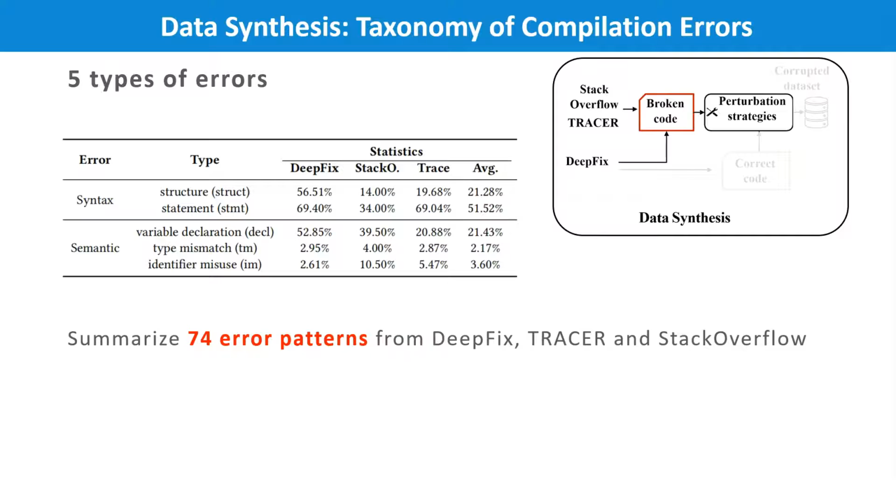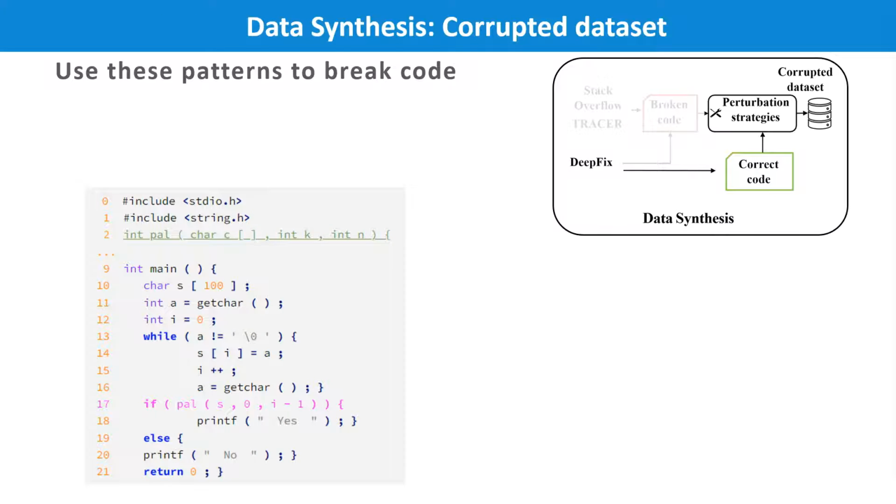Now, we introduce the first part, data synthesis, where we divide the error types in DeepFix, TRACER, and Stack Overflow into two major categories and 5 subcategories, and we summarize 74 error patterns from them. We use these 74 error patterns to guide the generation of the new dataset in the following 3 steps.